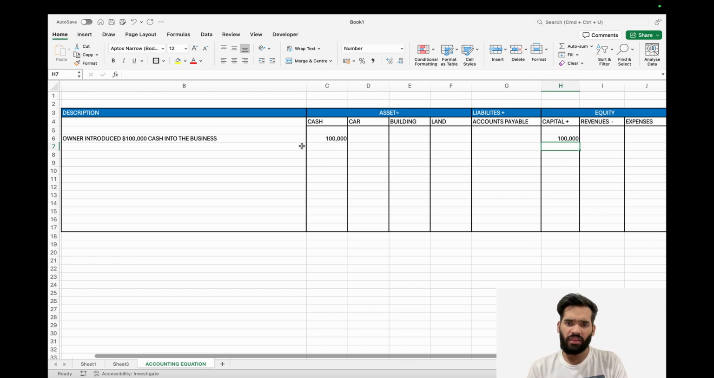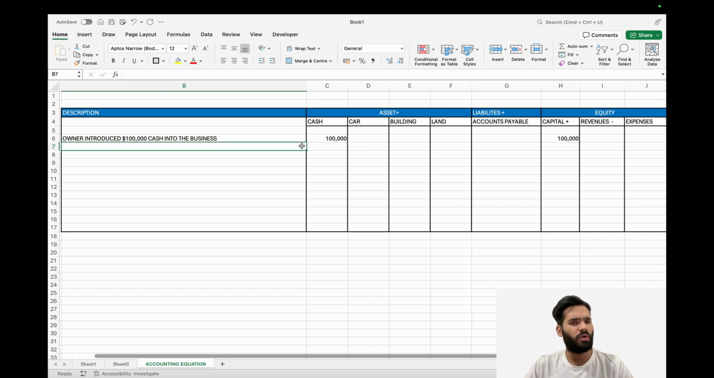So that's the first transaction. Okay, so now we are starting to build some concept here. When the owner puts anything into the business, it increases the capital account, which just keeps track of how much money was introduced by, let's say, to keep it simple for now, the owner. And cash is also increasing, by $100,000. Okay, now that's the first transaction.